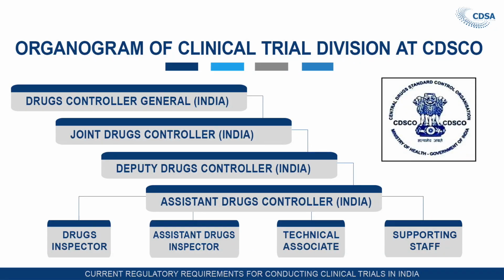Now, let us see what the hierarchy in CDSCO is. As I have said, the Drug Controller General, DCGI, that is the Central License Approving Authority, is the head of the organization, who is assisted by the Joint Drug Controller, then the Deputy Drug Controller, who are supported by the Assistant Drug Controller, and they are supported by Drug Inspectors, Assistant Drug Inspectors and other supporting staff. So, this is all about the clinical trials.